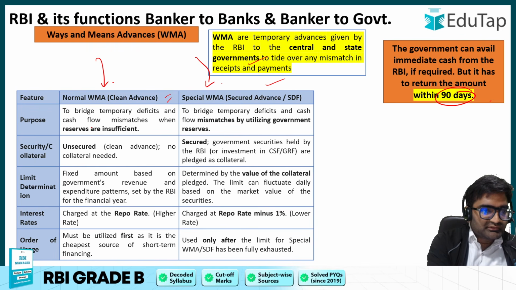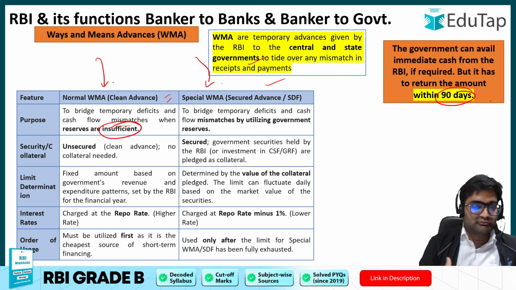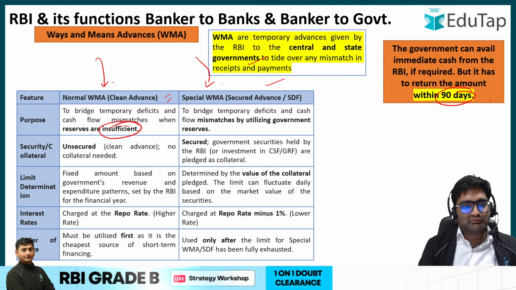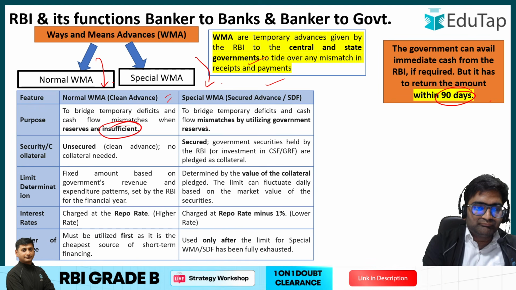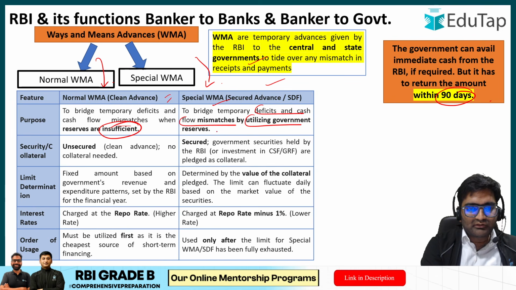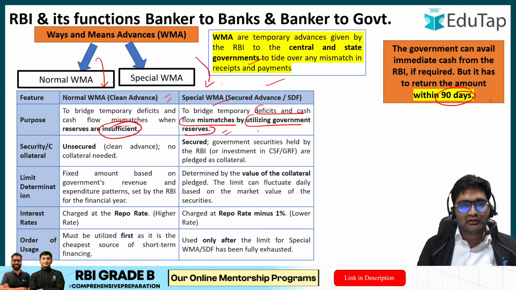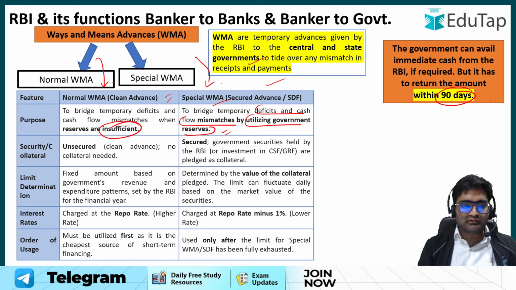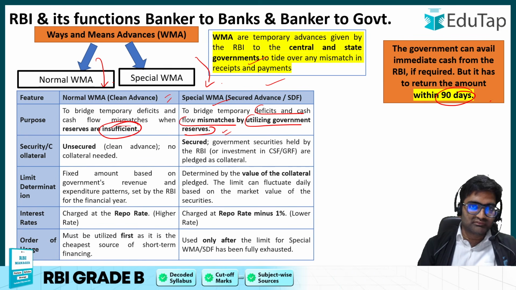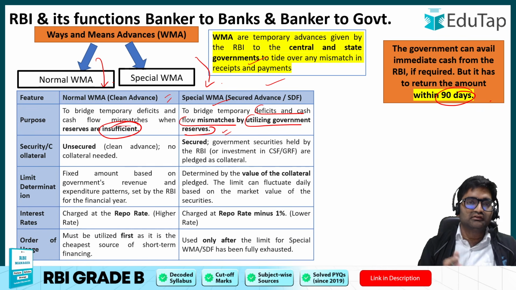Now the normal ways and means advance will be taken whenever the reserves or the money that the government has is not sufficient. And the special ways and means advance is for bridging deficits and cash flow mismatches by utilizing government reserves, right? So to bridge all of these, the special ways and means advances are actually taken. Whenever the government of India has some deficit, and it is unable to match between its expenditure and income, in that case this loan will be taken.